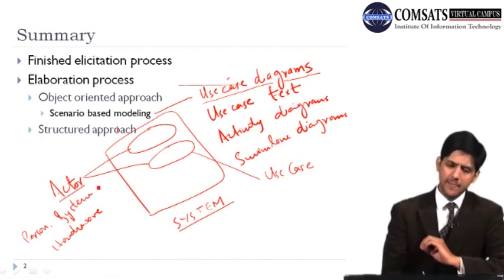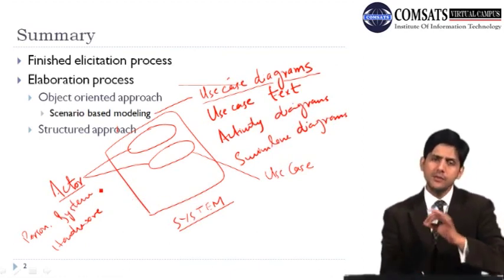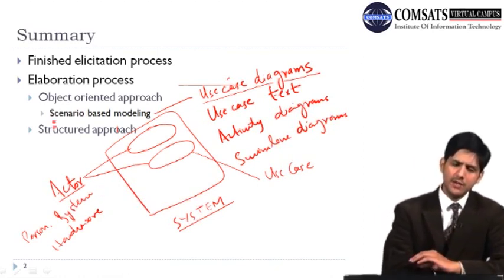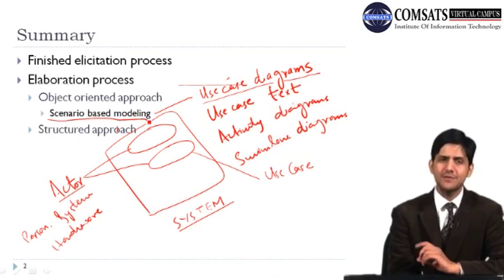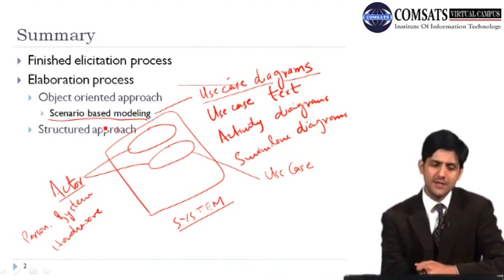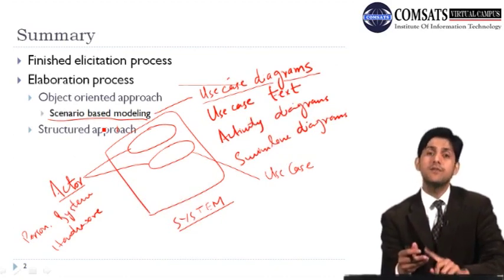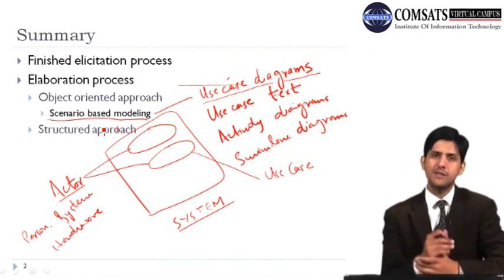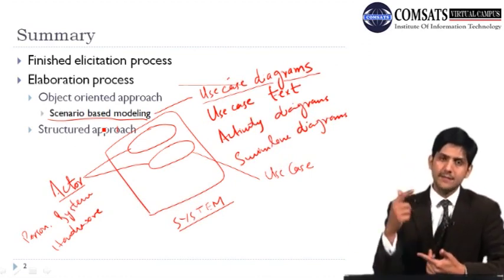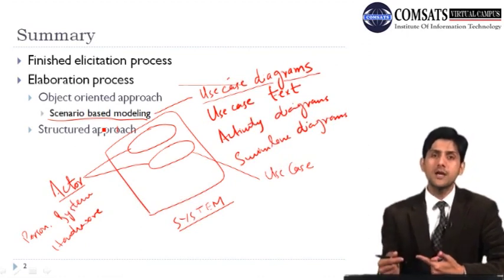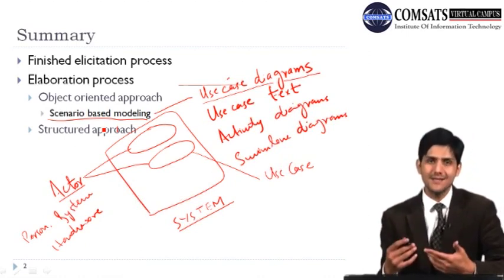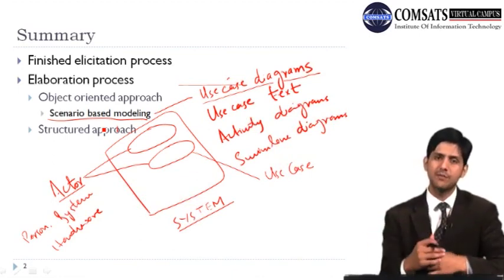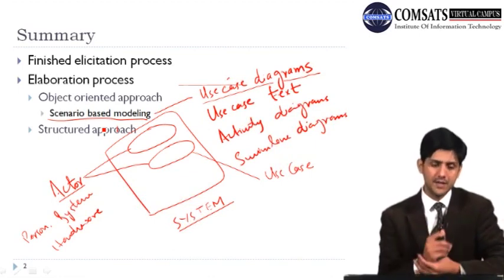And in today's lecture, we are going to build on our discussion on scenario-based modeling. But there were a few other object-oriented approaches as well, which we named in our previous lecture, and those were class-based modeling and behavioral modeling. In class-based modeling we try to identify domain classes, and we will have a discussion on this in one of our lectures. Similarly, in behavioral modeling we try to model the behavior of those domain classes, and how these classes are going to behave on the basis of certain events. For example, one of the possible diagrams that we can make is state diagrams.